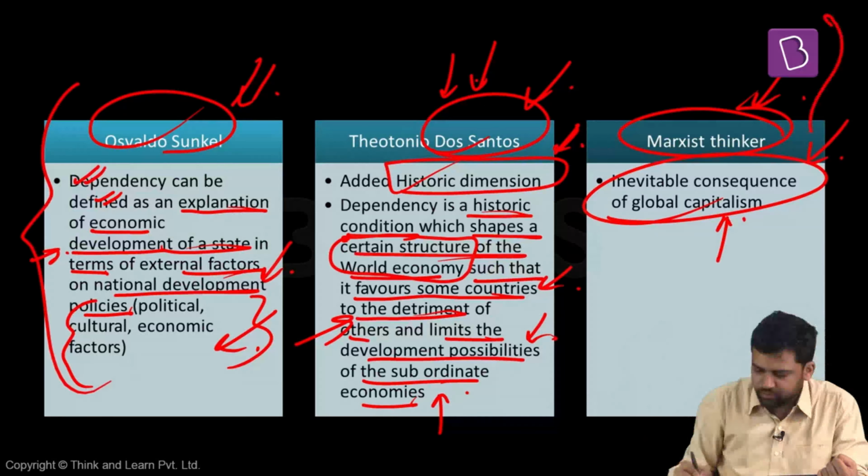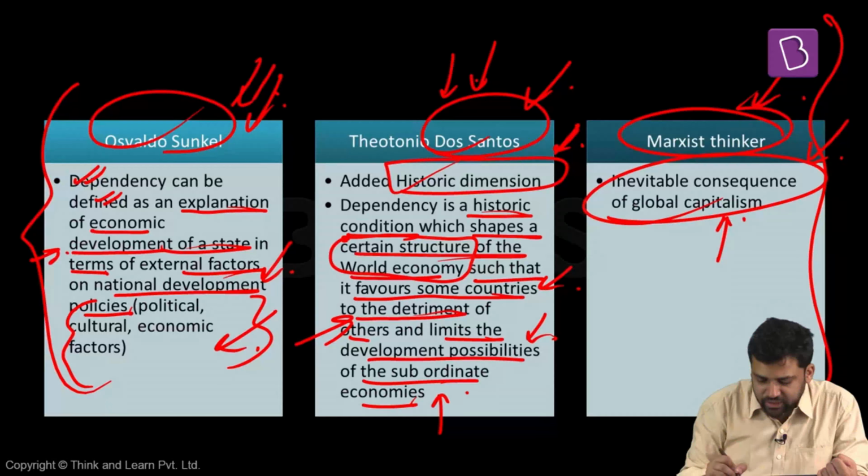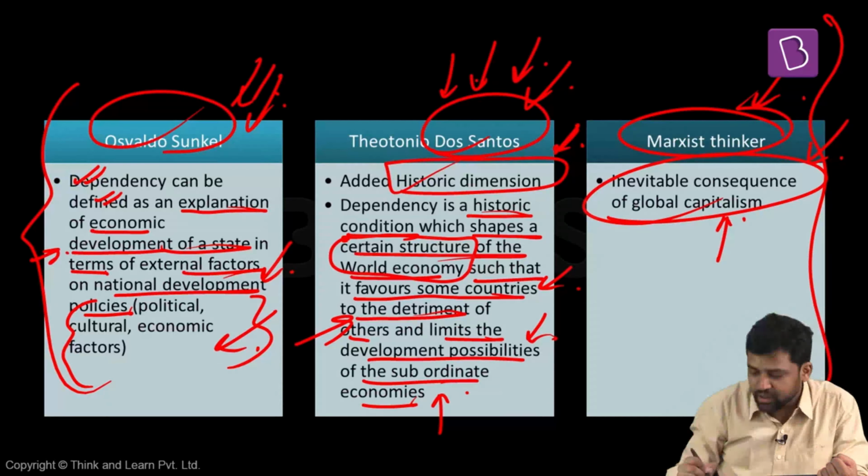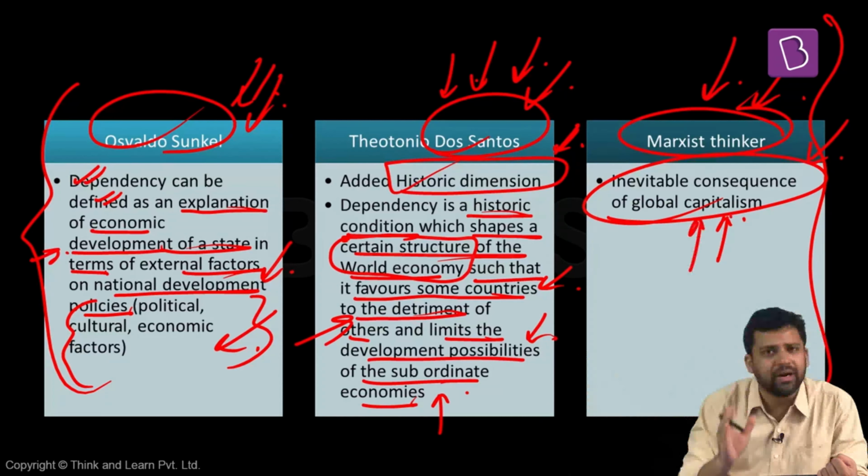So, some dimensions from some thinkers. Sunkel talks about external factors. Dos Santos talks about the structure of the world economy such that some are going to get the benefit and others will not. In fact, the scope for development is also restricted. Marxist thinkers say that as capitalism is spreading, dependency is inevitable.